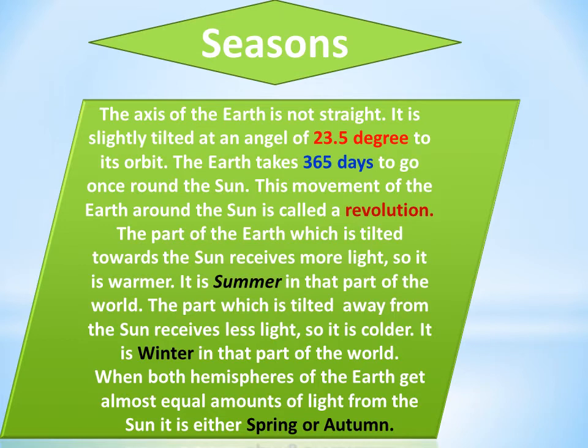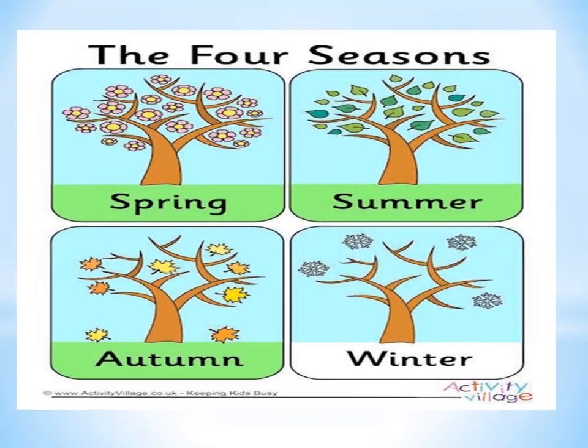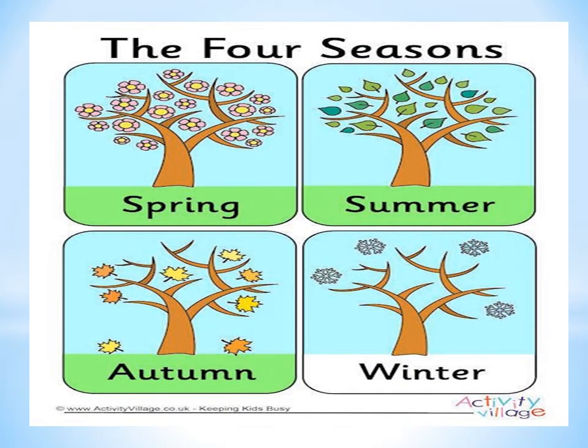When both hemispheres of the earth get almost equal amounts of light from the sun, it is either spring or autumn. The 4 seasons: spring, summer, autumn and winter.